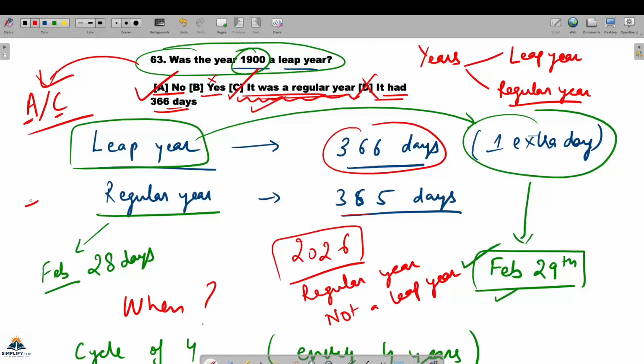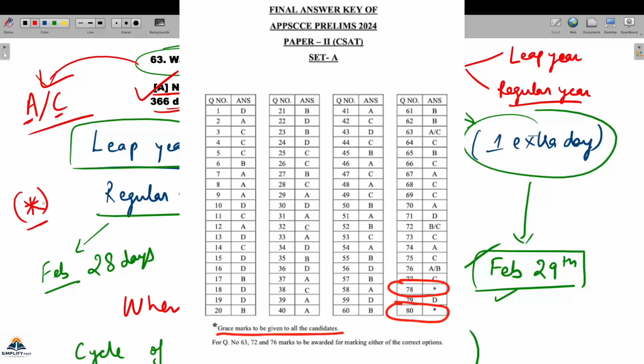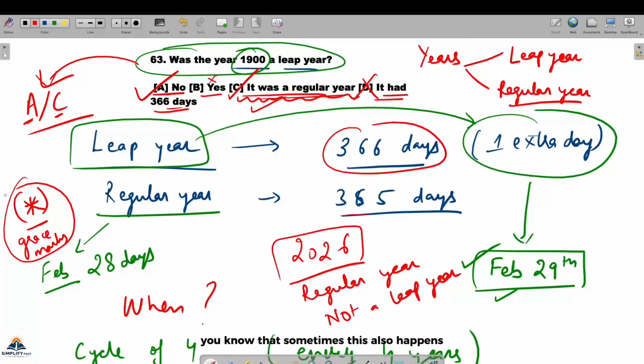And sometimes there is an error in the question, and there will be no option which is correct. That is, none of the ABCD is correct. In those cases, the commission gives an asterisk sign, the star mark, as the option. It means that grace marks will be given, because none of the options is correct. So this also happens in some questions. So when you are getting no option, then better leave that question. But if you are getting any of the options as correct, go with the one that you have found first in the exam.